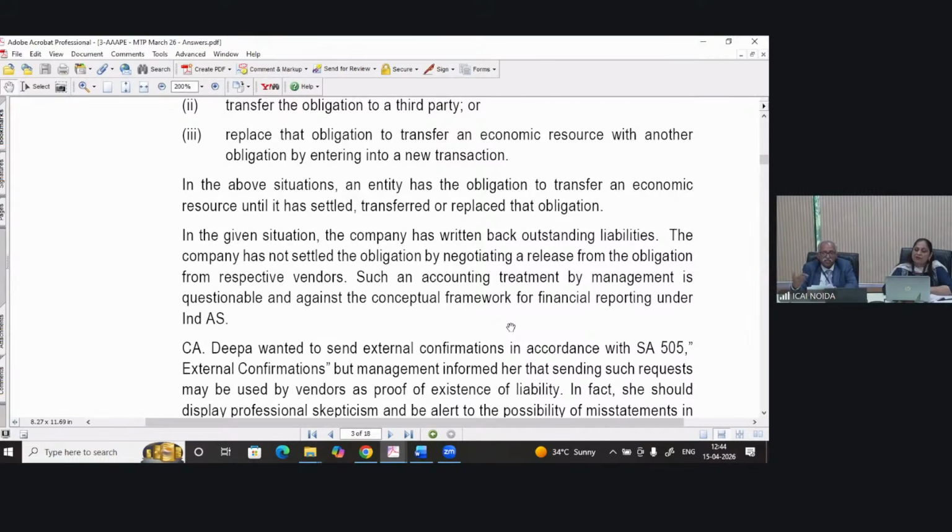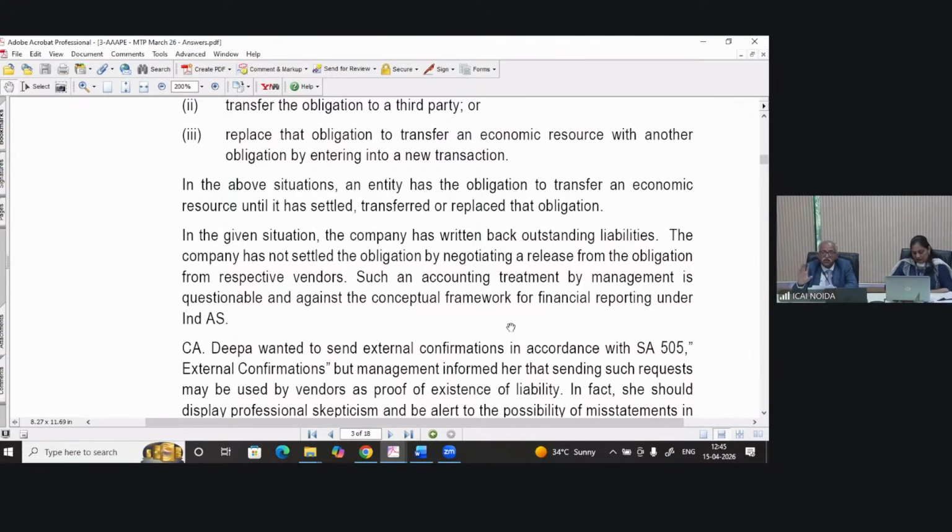It means if I have to receive money from my debtor and I have to pay the money to the creditor, then I am transferring the liability to my debtor: okay, you pay this money to my creditors. So this is transfer the obligation to a third party, or replace that obligation to transfer an economic resource with another obligation by entering into